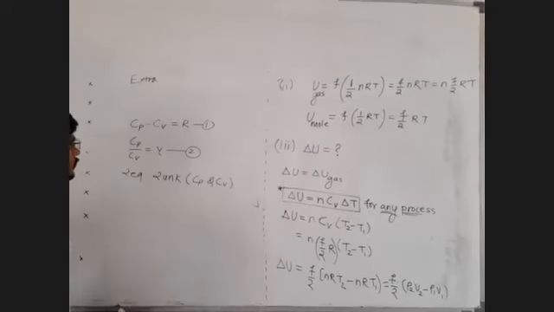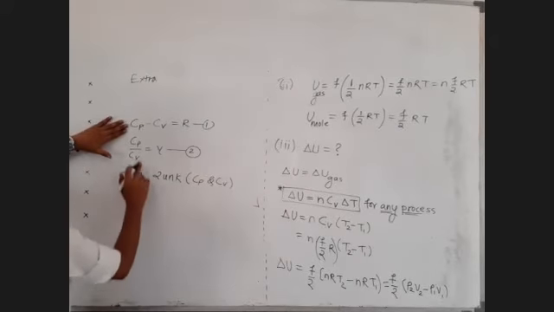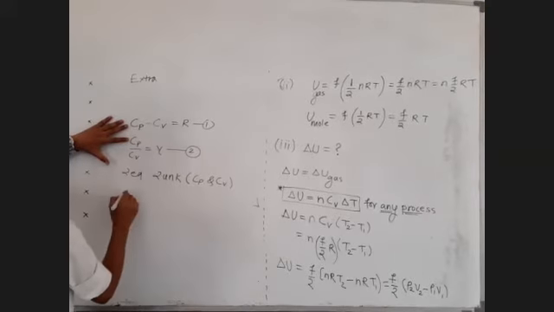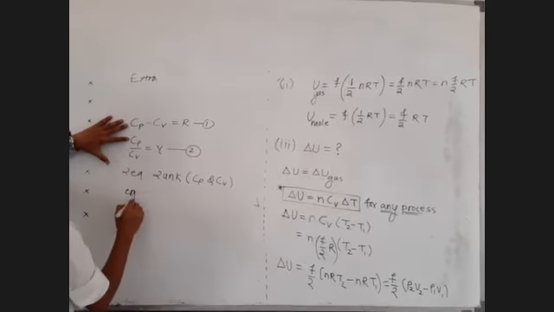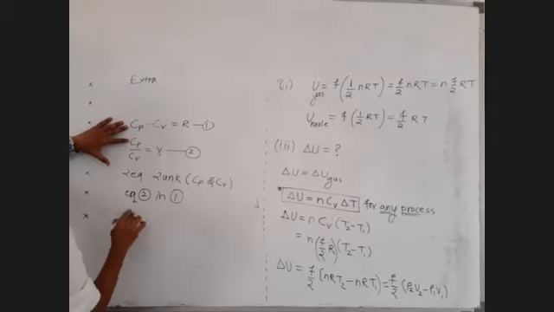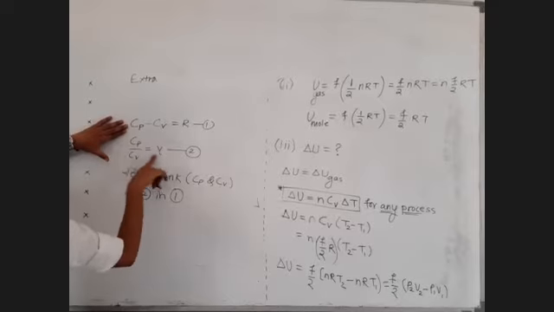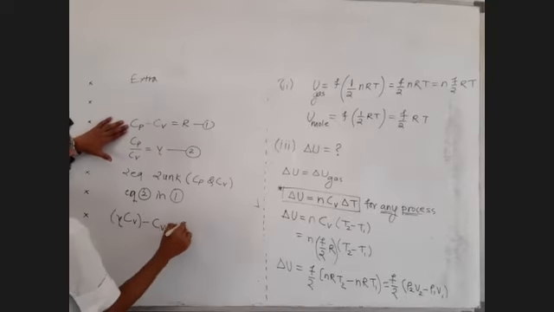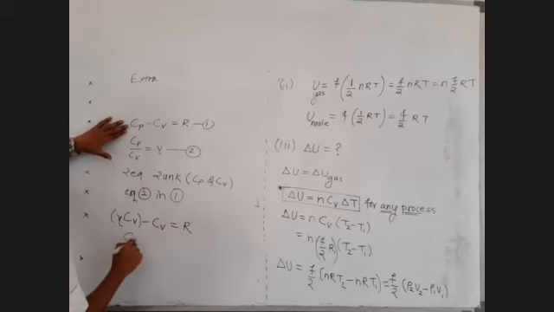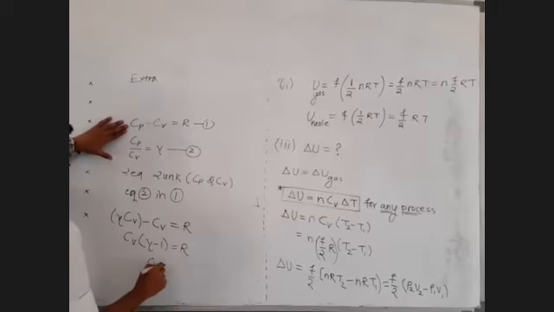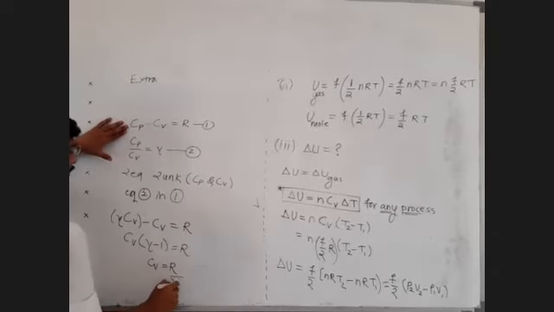Very simple thing. See, what we can do is this. From equation 2, we can find Cp is equal to gamma into Cv. So using equation 2 in equation 1, instead of Cp, let's write gamma into Cv minus Cv is equal to R. Let's take this Cv common: Cv into bracket gamma minus 1 is equal to R. Therefore, Cv is equal to R upon gamma minus 1.